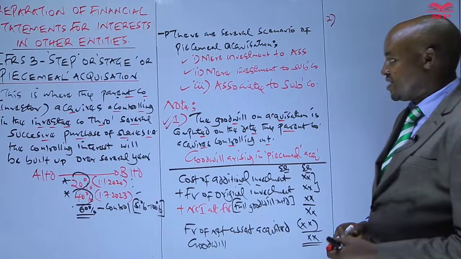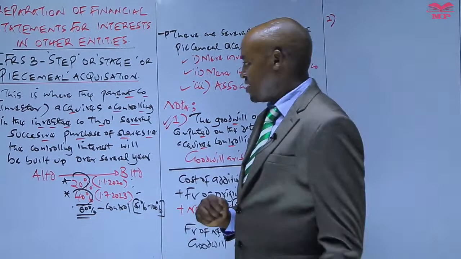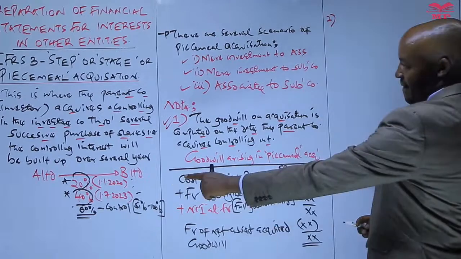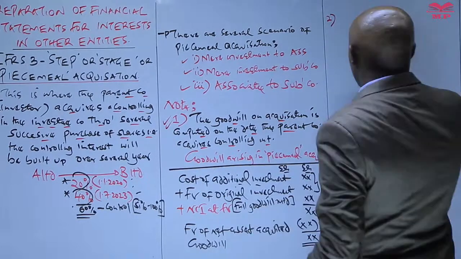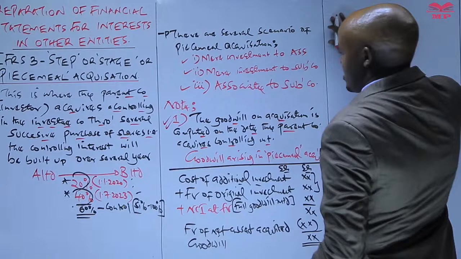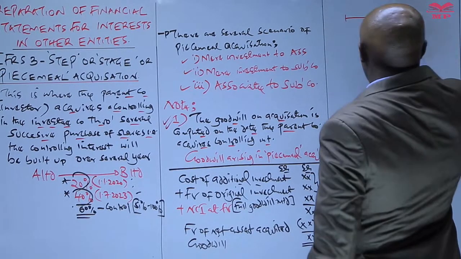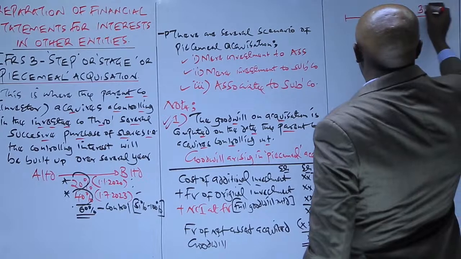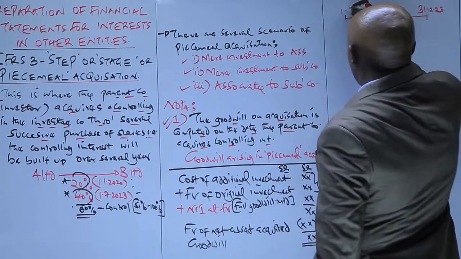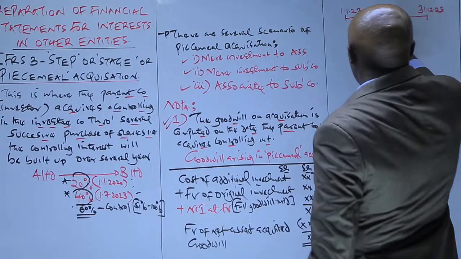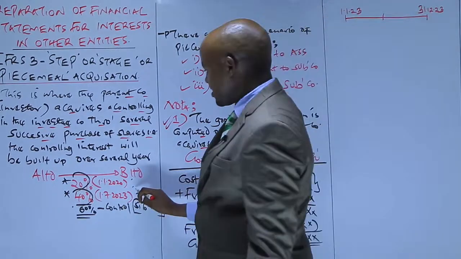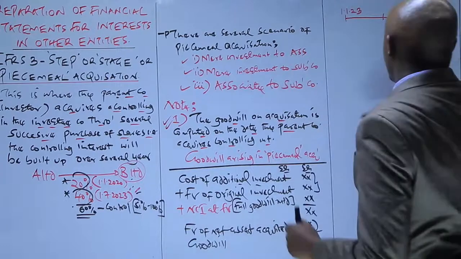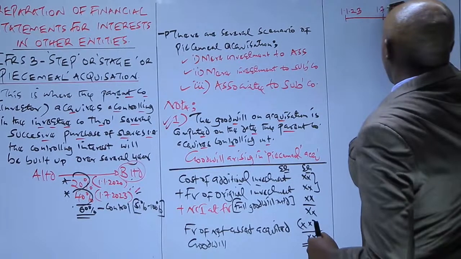Like in this case, using this small illustration, assuming we are required to prepare the consolidated financial statement for the year which ended 31st of December 2023, meaning that the year started on 1st of January 2023, and you can see the parent company acquired the control over B on 1st July 2023.